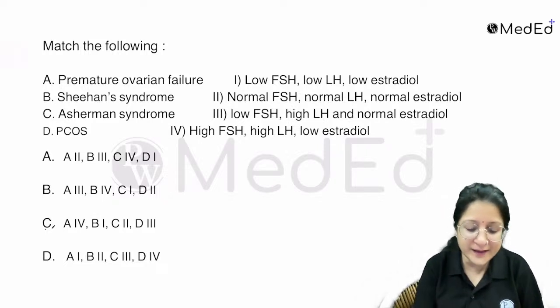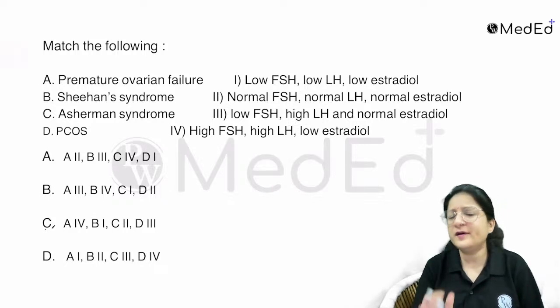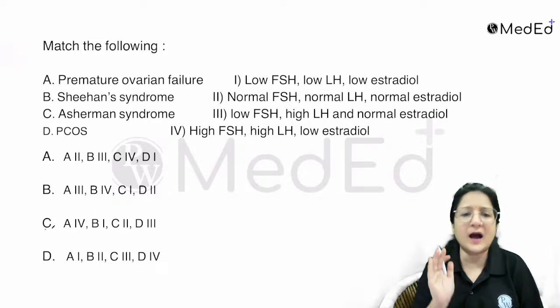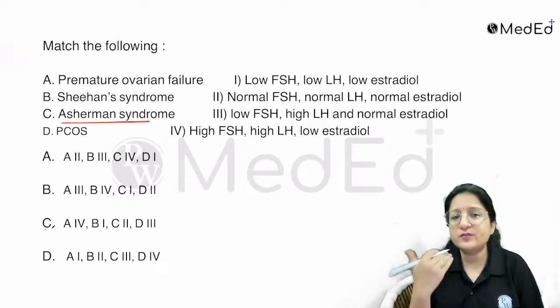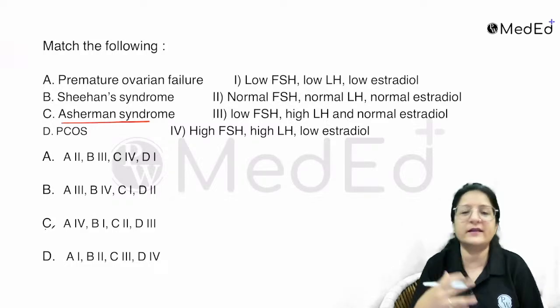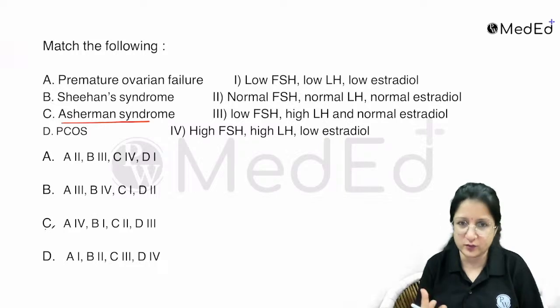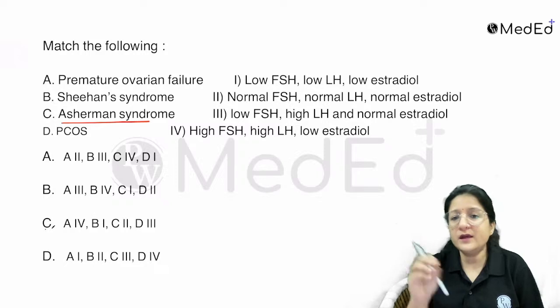For instance, you have to match these following disorders with their hormonal profiles. And one hormonal profile I am sure you know by heart by now is Asherman syndrome. Asherman syndrome is fibrosis and scarring in the uterine cavity, right? The endometrium is destroyed, damaged, fibrotic. Uterine synechiae are there. The problem is with the uterine lining.